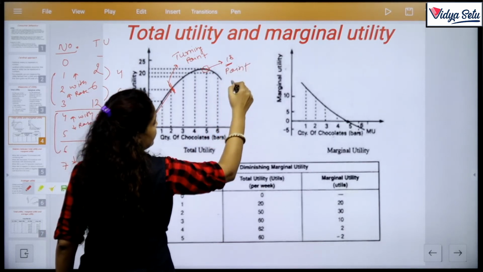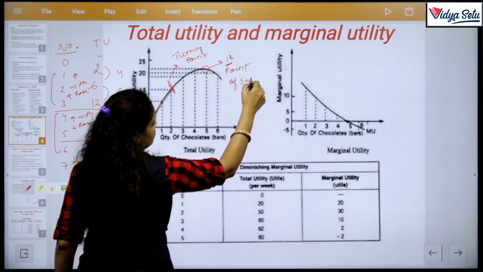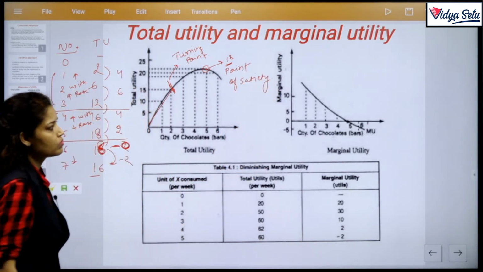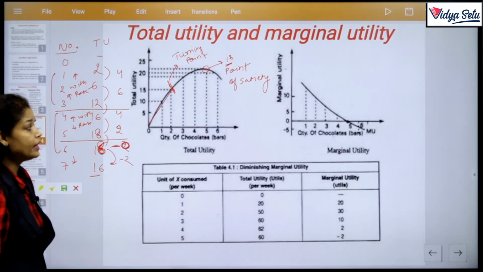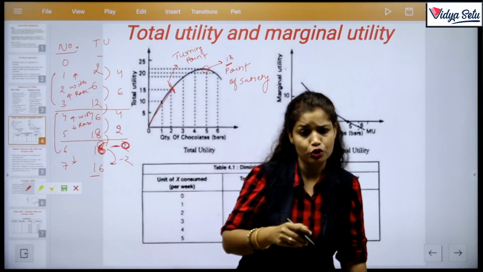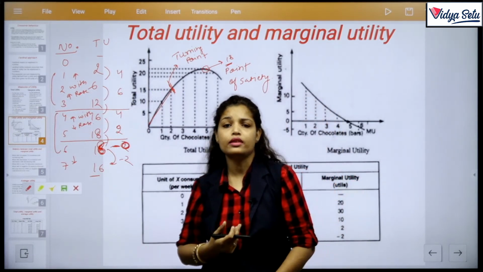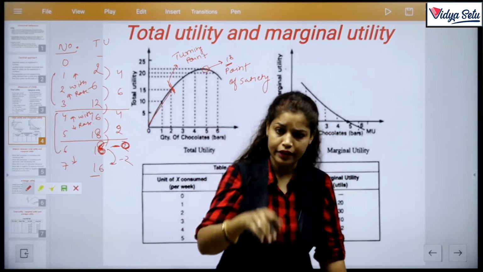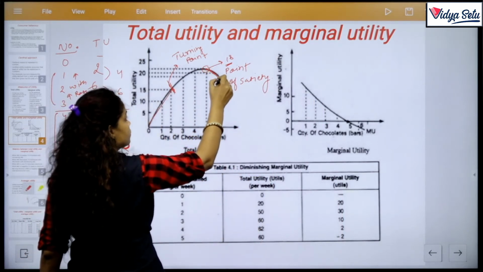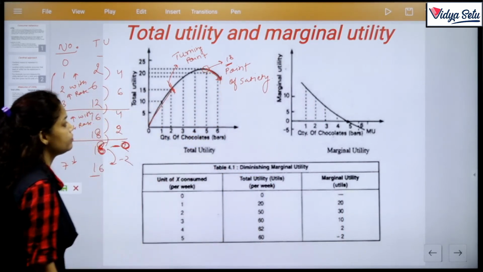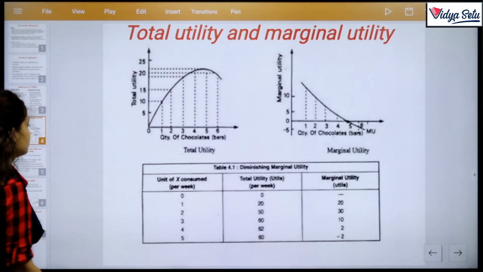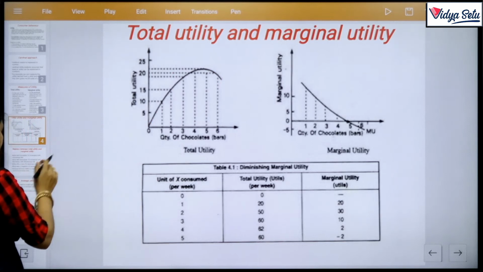So the point of satiety. Clear? And after that, if I carry on my consumption, then I'll receive negative satisfaction. This will lead to a decrease. So the curve will be downward sloping. The slope of the curve will be like this.